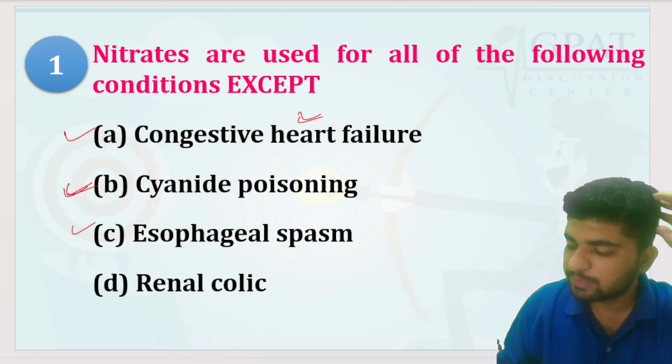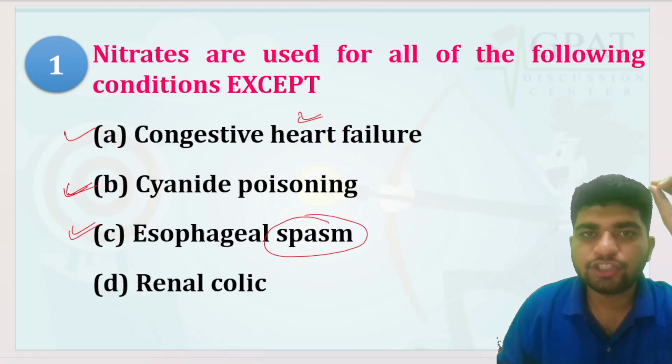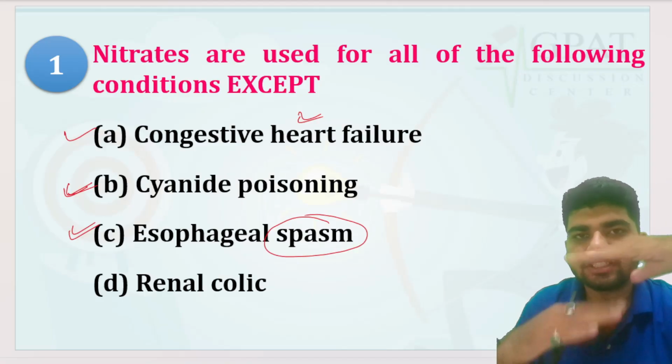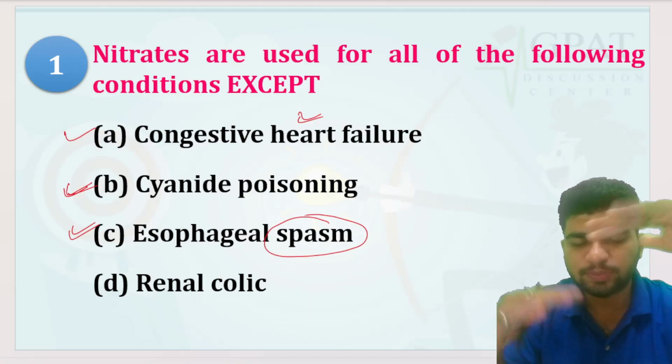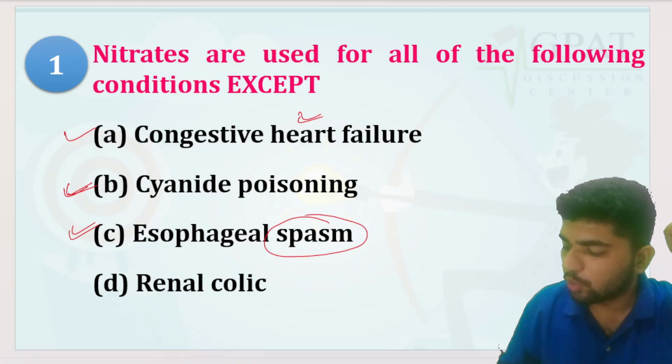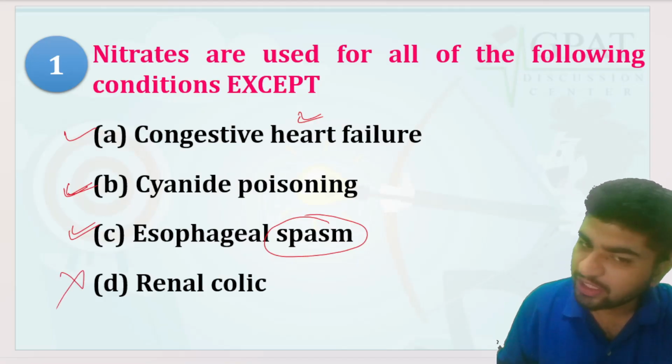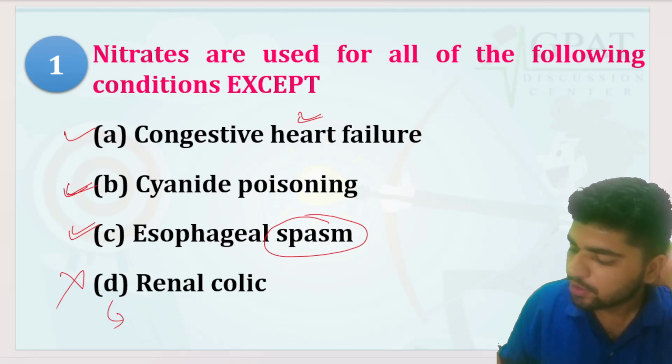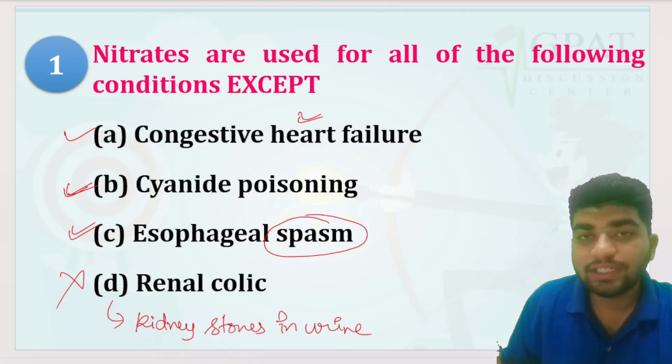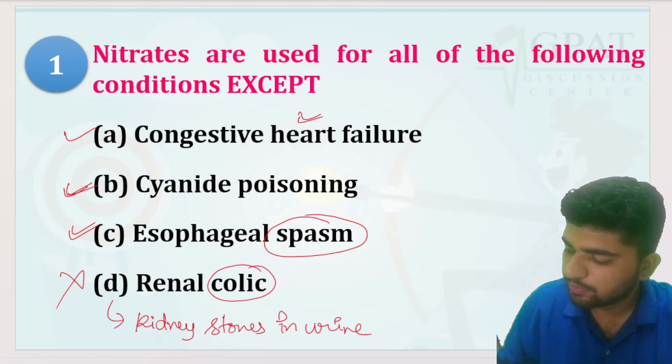Esophageal spasm, yes. Whenever there is a spasm, nitrites dilate the vessels, and whenever there is a dilation of vessels, the spasm will be released. Renal colic, no, it is not used in renal colic. Renal colic is the condition where you will see kidney stones in urine, an obstruction of urine outflow.